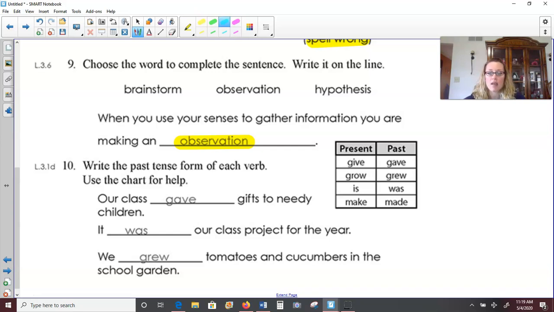And number 10, write the past tense form of each verb. Use the chart for help. So we could look at the past tense verbs over there. Gave, grew, was, and made. Our class blank gifts to needy children. Our class gave gifts. It blank our class project for the year. It was our class project for the year. Remember, past tense. We blank tomatoes and cucumbers in the school garden. We grew tomatoes and cucumbers in the school garden.